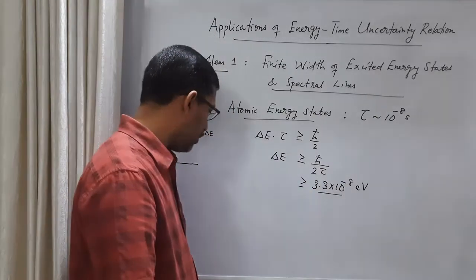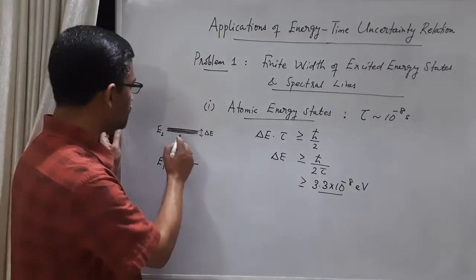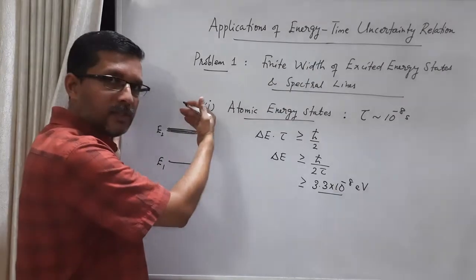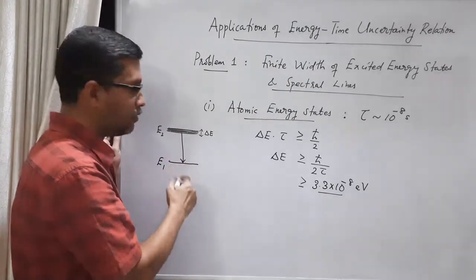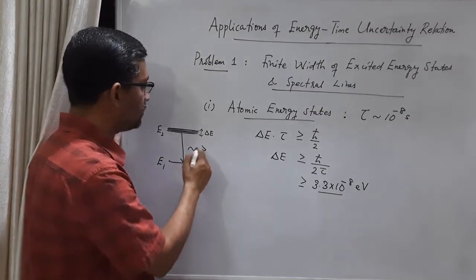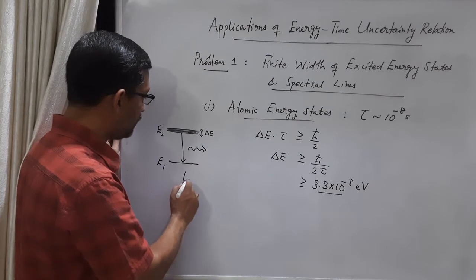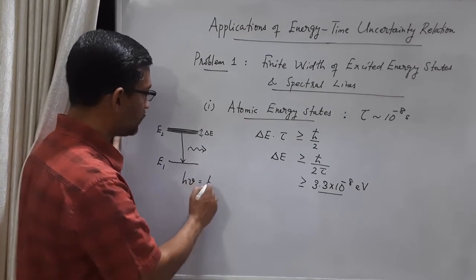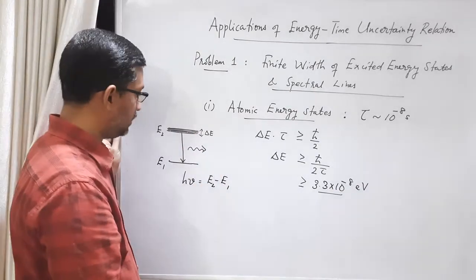Now, a consequence of this width is that if the electron goes to the excited state, and if it de-excites back to the ground state, then a photon of energy is emitted. Okay, and according to Bohr formula, we know that the energy of this photon is equal to the difference between the two energy levels.